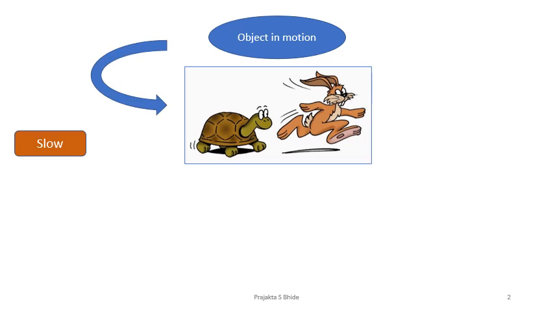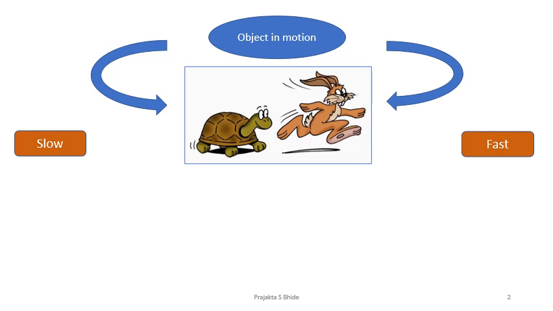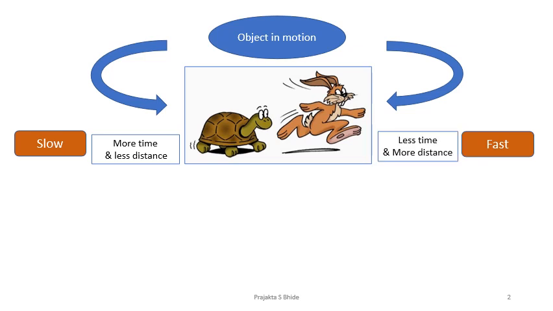What do we infer? That we always say that the tortoise was very slow and the hare was really very fast. Okay, but what makes me say that the tortoise was slow, or what makes me say that the hare was fast? I say that the tortoise was moving slowly because he took more time to cover the given distance, whereas the same distance was covered faster in less time, isn't it?